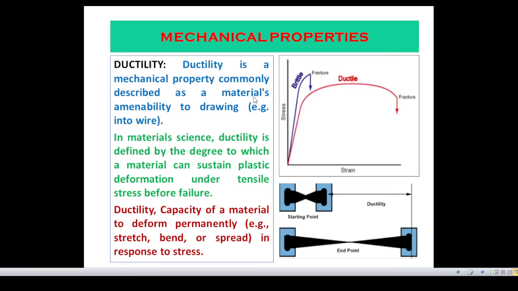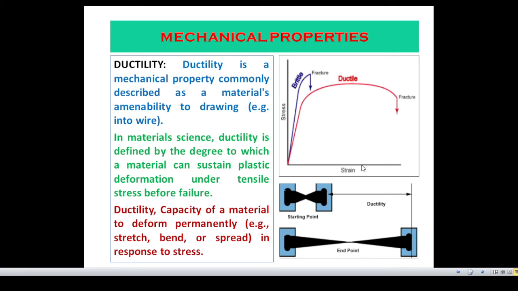Ductility. Ductility is a mechanical property commonly described as a material's amenability to drawing, that is, into wire. In material science, ductility is defined by the degree to which a material can sustain plastic deformation under tensile stress before failure.